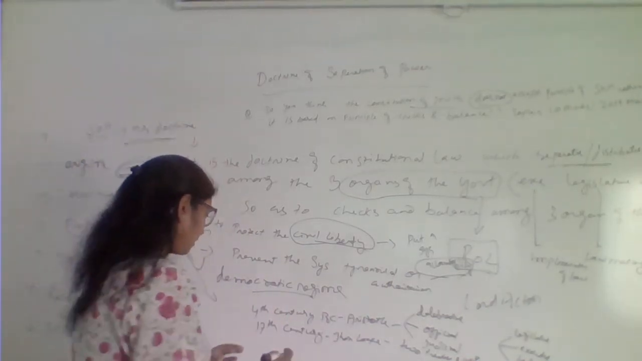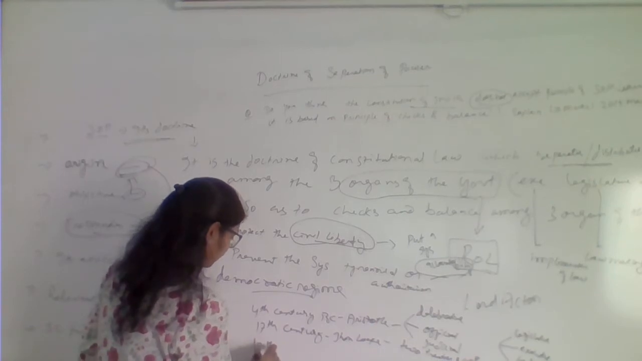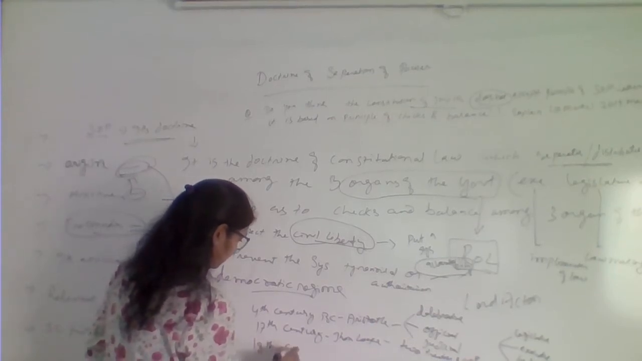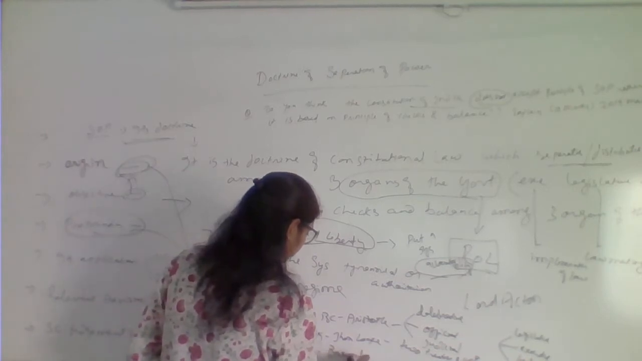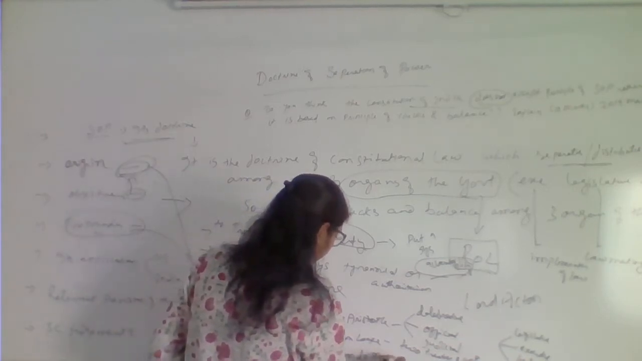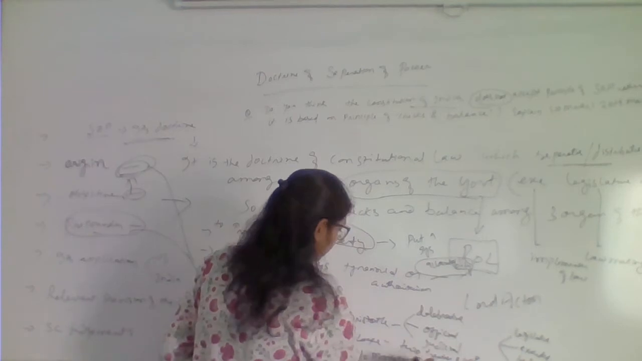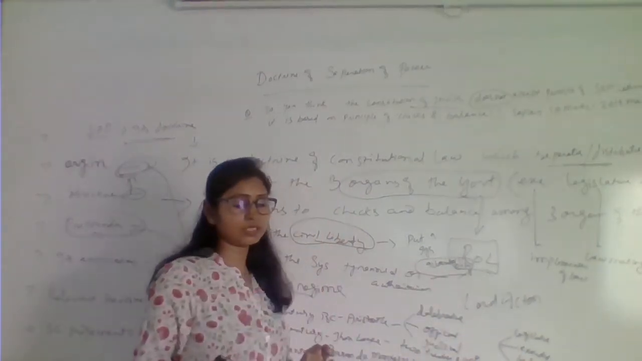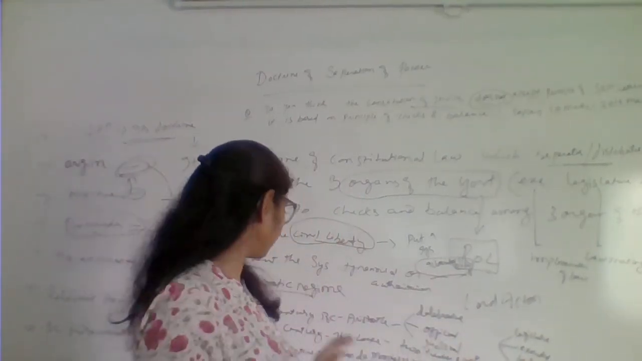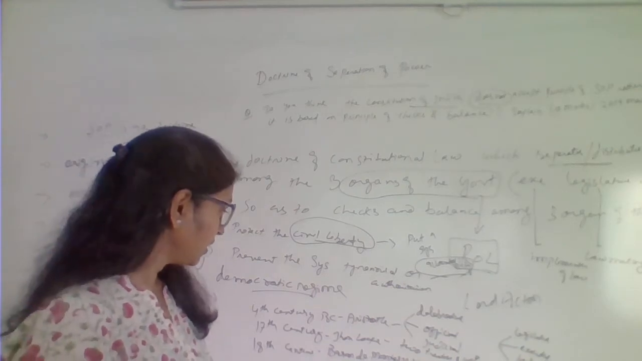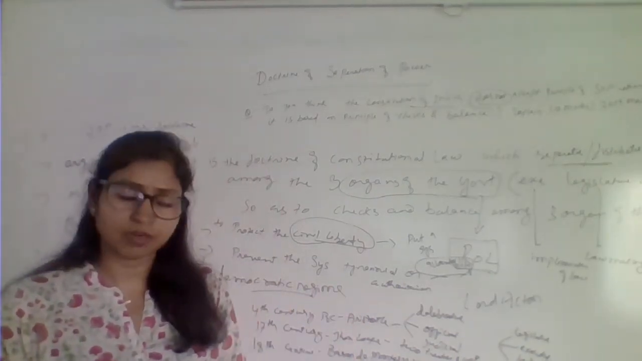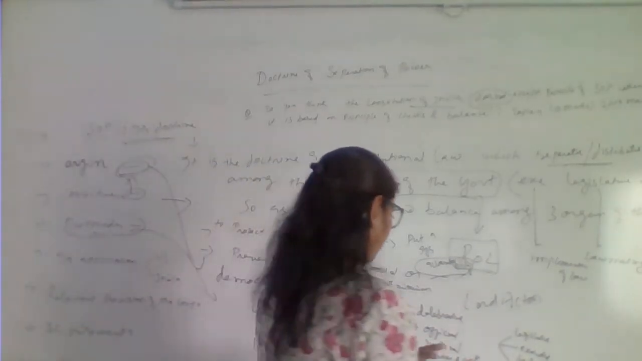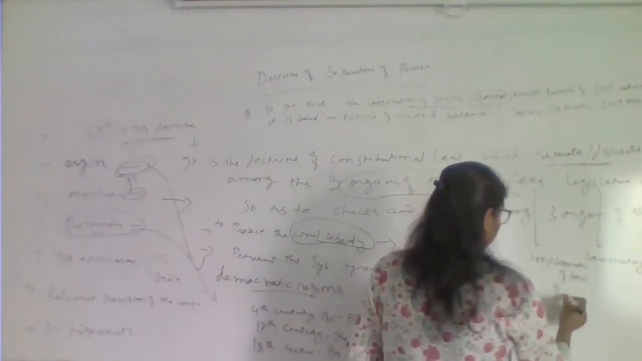Then in the 18th century, Baron de Montesquieu talked about the doctrine of separation of power in his book Spirit of Laws.